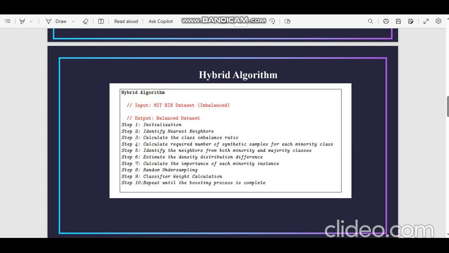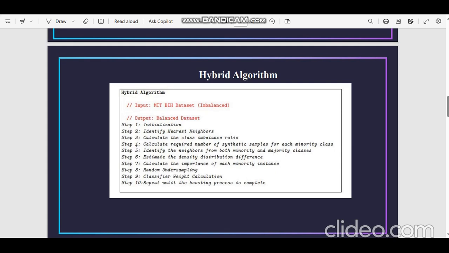Then with the help of the Tomek links, we have to find out each and every pair of instances, meaning X belongs to the minority class and Y belongs to the majority class. So we have to find out which pairs are affected by the Tomek links. After that, we have to remove each Tomek link, because the removal mainly aims to eliminate those minority instances that are in close proximity to the majority class. The main reason behind this is that we can eliminate the confusion for the classifiers.